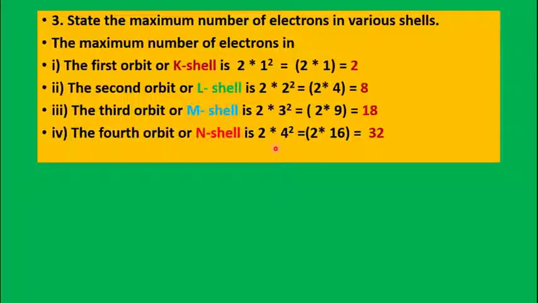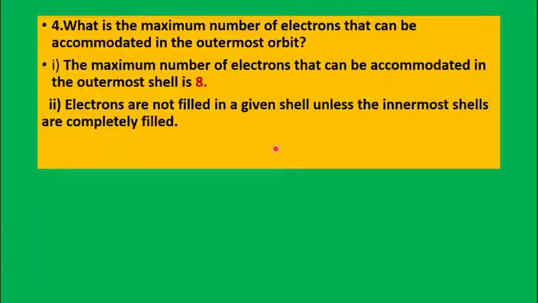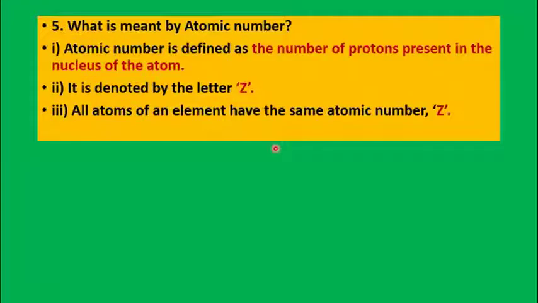So like that, you can calculate the number of electrons present in various shells by using the formula 2n square. Now, what is the maximum number of electrons that can be accommodated in the outermost orbit? The maximum number of electrons that can be accommodated in the outermost shell is 8. Electrons are not filled in a given shell unless the innermost shells are completely filled. What is meant by atomic number? Atomic number is defined as the number of protons present in the nucleus of the atom. It is denoted by the letter Z. All atoms of an element have the same atomic number, which is represented by the letter Z.